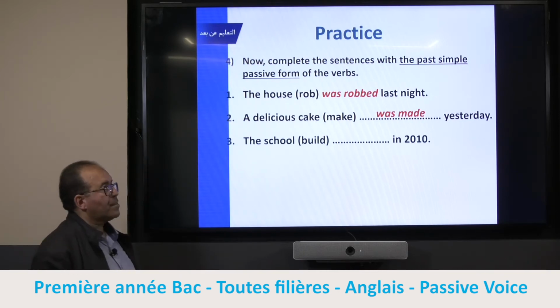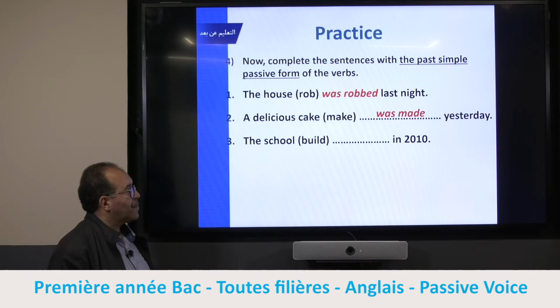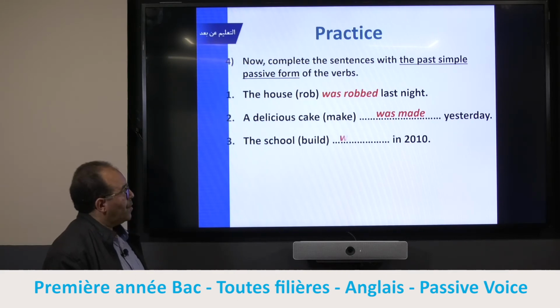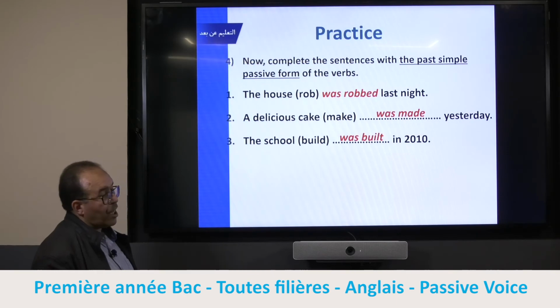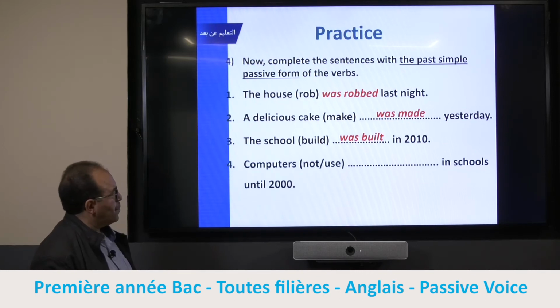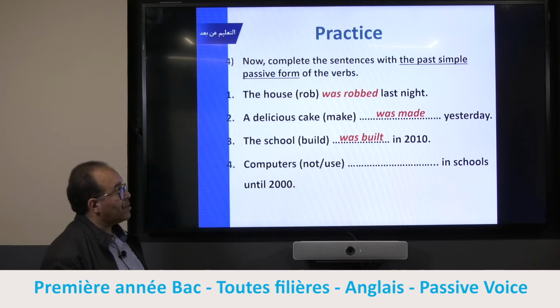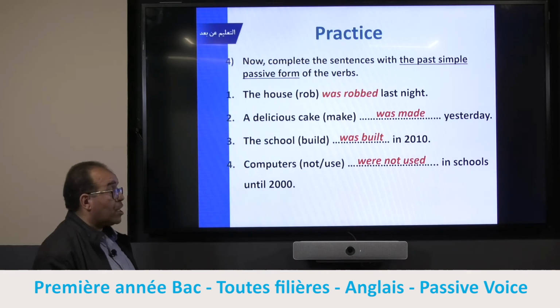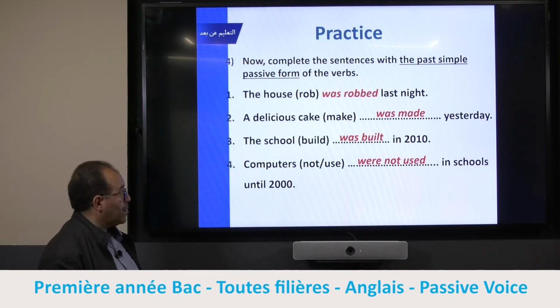Let's move to the next one. What about this one? Because you have school, it is singular. So you should pay attention to singular or plural. This one is negative form, and pay attention to the structure, the order of the words. So were not used. We don't say not were used. So the order is very important.